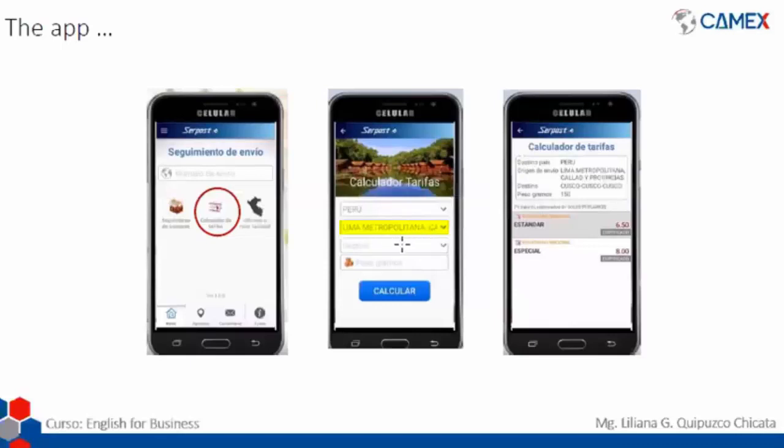After that, we're going to select the city. Okay, so we're going to put in here the city, and finally we're going to put the weight. In this case, we're going to put the weight in grams. So we can put 150 if we are sending 150 grams, but let's say that we're going to be sending 2 kilograms.